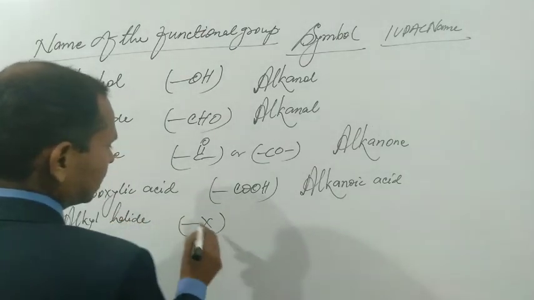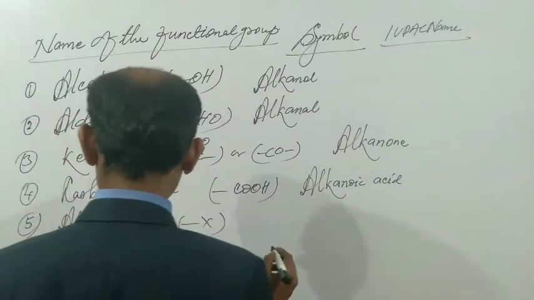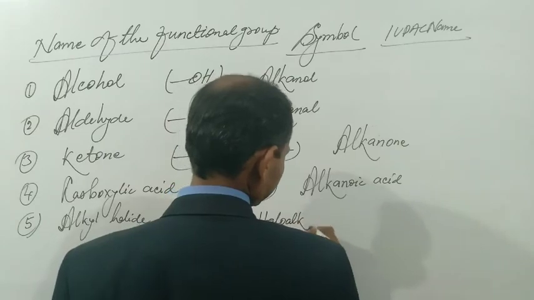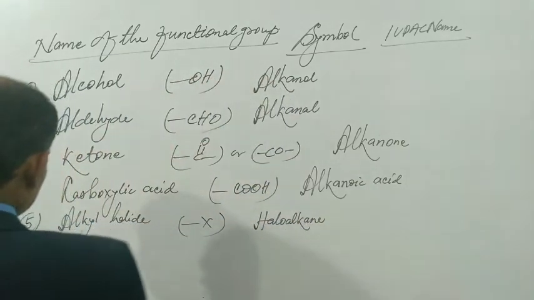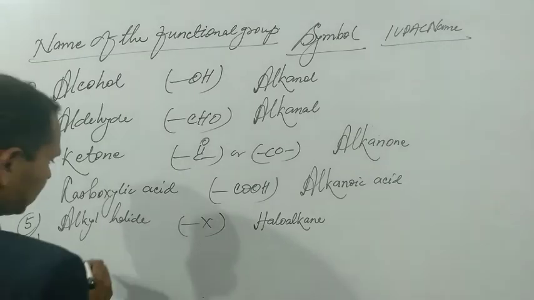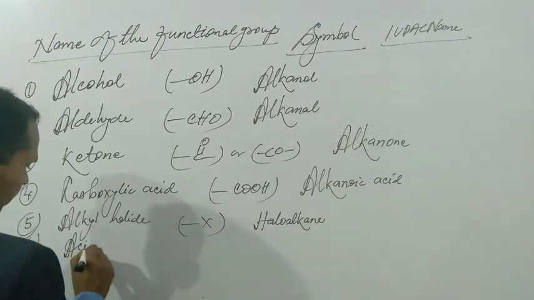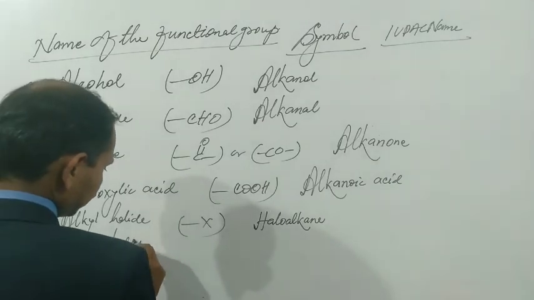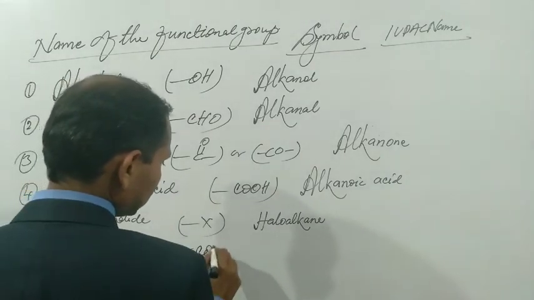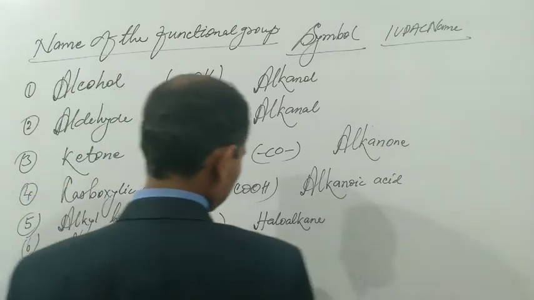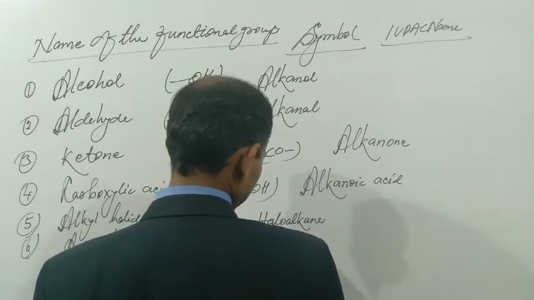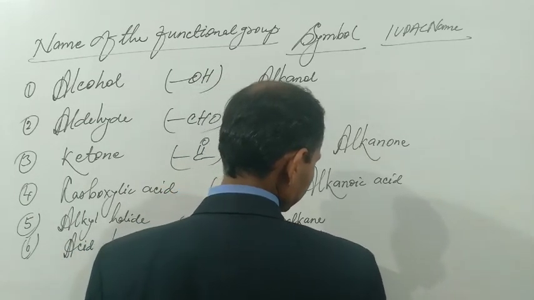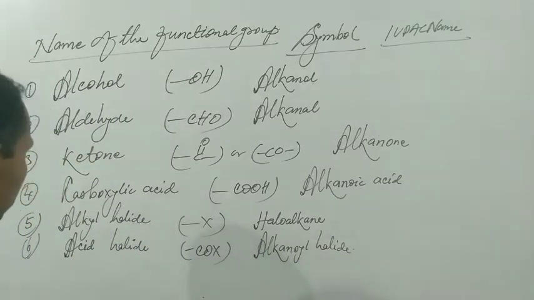The symbol is X, and the IUPAC name is haloalkane. Six is acid halide. The symbol is COX, and the IUPAC name is alkanoyl halide. These are six functional groups.